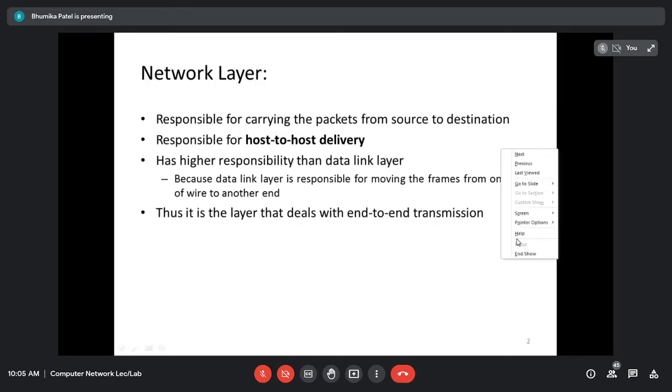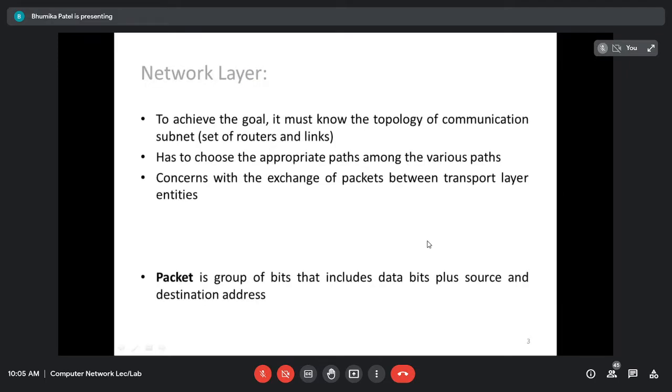So that is why the network layer has higher responsibility than the data link layer, because it deals with end-to-end transmission. And to achieve this goal, that means to provide host to host delivery, it must know the topology of the communication subnet. That means how the routers are organized, how the devices are organized, how they're connected.